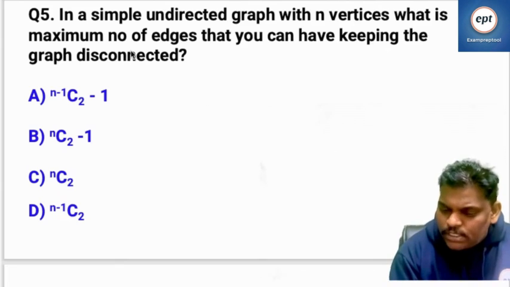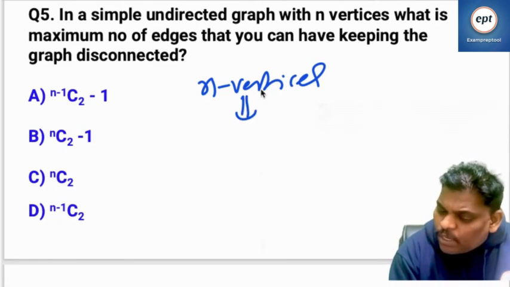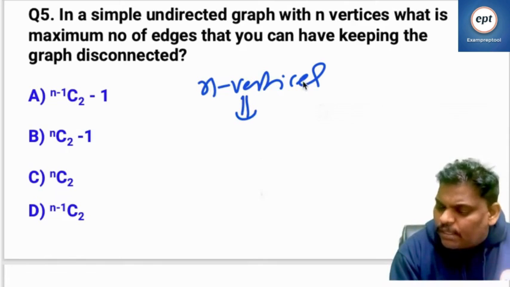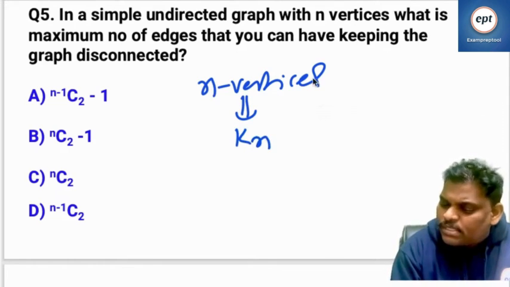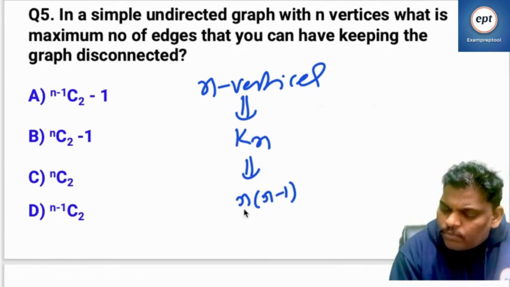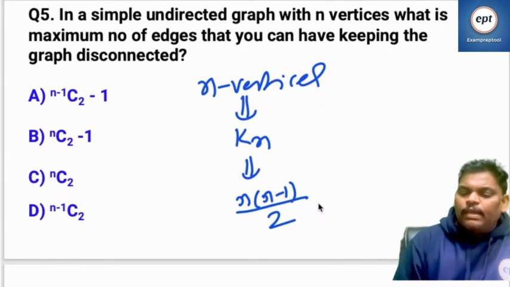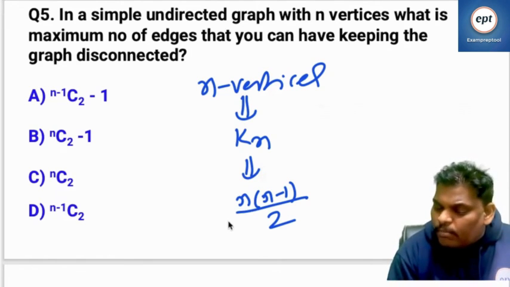If n vertices are there, the maximum number of edges is present in Kn. Kn contains n into n minus 1 by 2 edges.